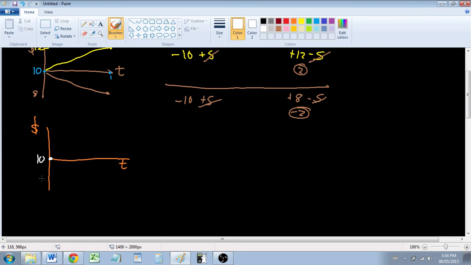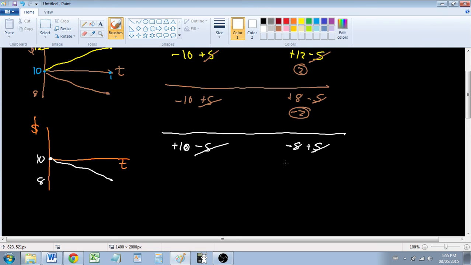Let's say we're making money in the beginning. So that means if we're going to sell a stock right off the bat, we're going to start off with our $10 this time. We're going to make the money from selling it, and we're going to get rid of the stock. And in the future time, we're going to have to buy it back. So we're going to have to buy that stock back for the price, and if it's $8, then that's the amount, and we're going to get the stock back. So when you cancel these things out, we're going to end up with $2 left.